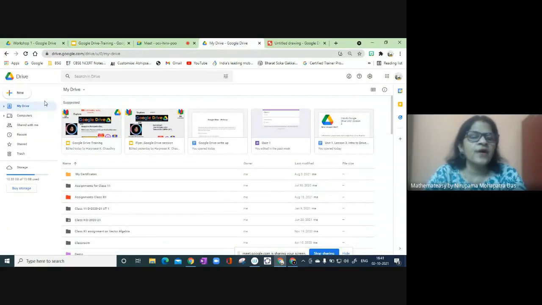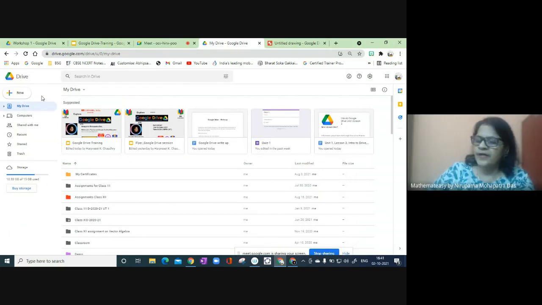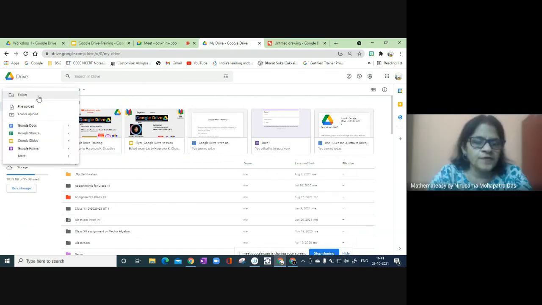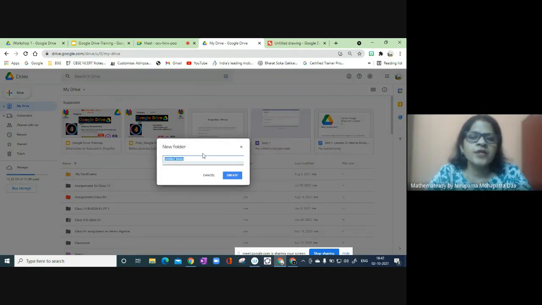Okay, so here is how to create a folder. To create a folder in the Drive, just click New. We have the folder option. We get this dialog box, New folder.